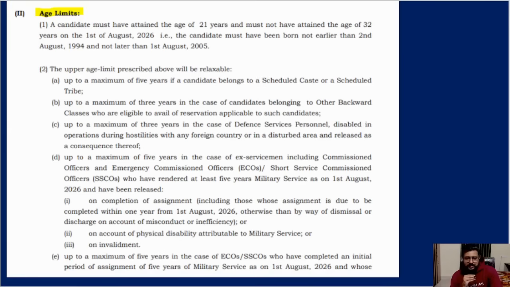Then the age limit is the same, 21 years to 32 years for the general category, and here the birth date is also given. You should not be born earlier than 2nd August. So the date is given; you don't have to sit and multiply or calculate. You know your birthday, your birth year. If you are born before that date, you cannot apply. If you are born after this date, you can. It's clearly given. The only thing is, for SC/ST there is 5 years and for OBC a 3-year relaxation.